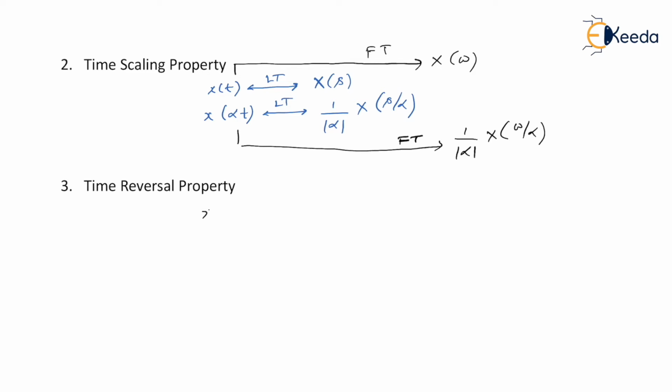Next we will see the time reversal property. For example, you have signal x of t whose Laplace transform is X of s. In that case, x of minus t, that is what we call time reversal, will have Laplace transform as simply X of minus s. And let me remind you, the Fourier transform for x of minus t was X of minus omega, provided for x of t it is X of omega.